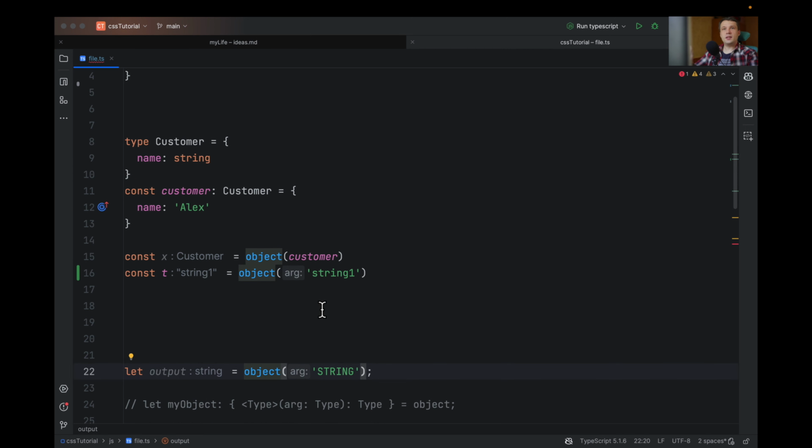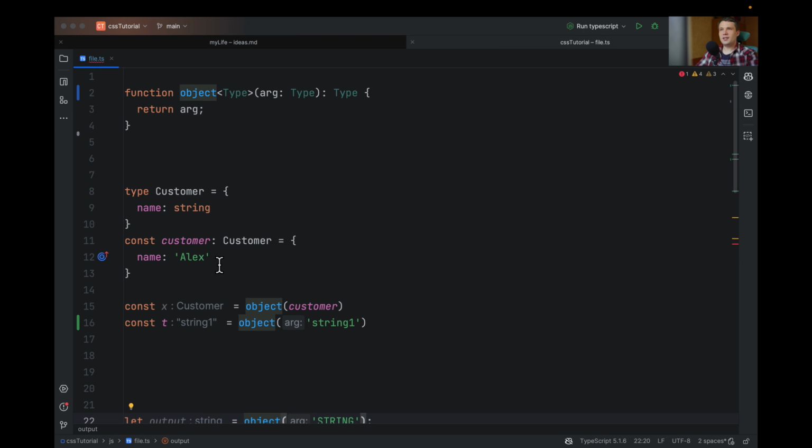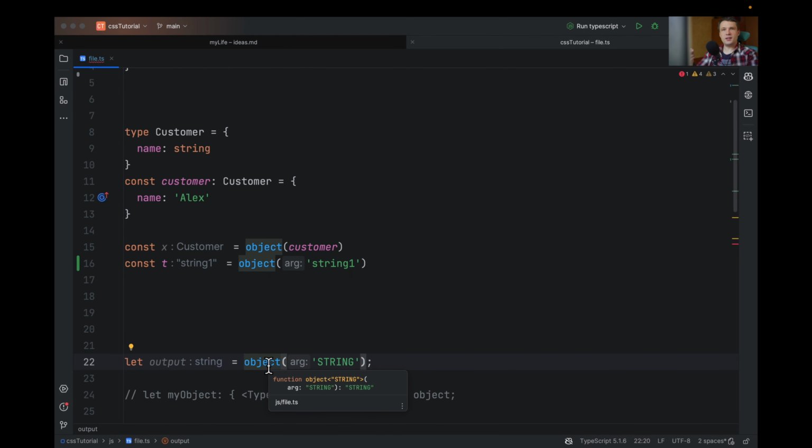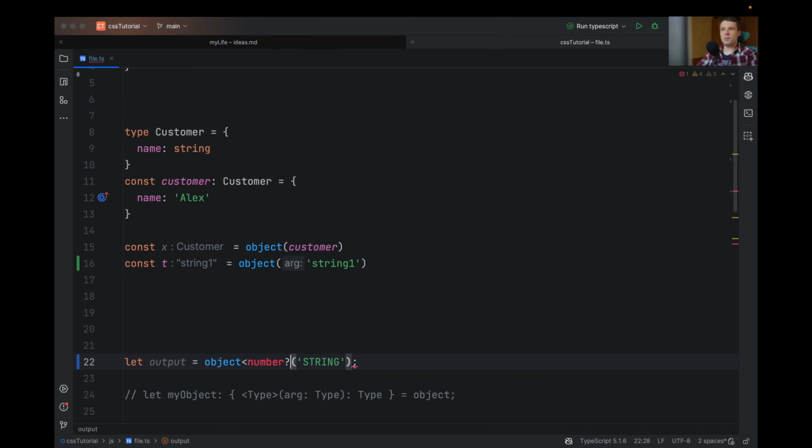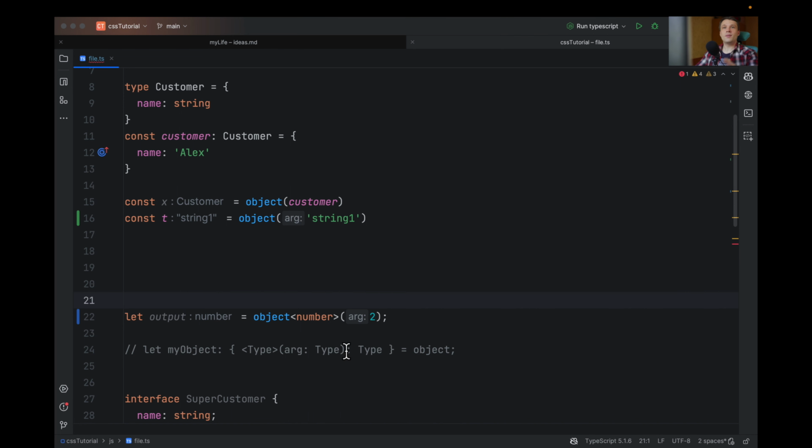Another thing is you can cast generics. For example, we are using the same function, and we are passing the type here. But what we can see is that this function will take only numbers. And now we can only pass numbers. So if I remove it, everything will be okay.